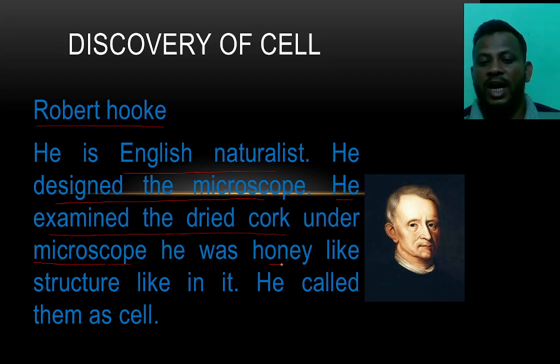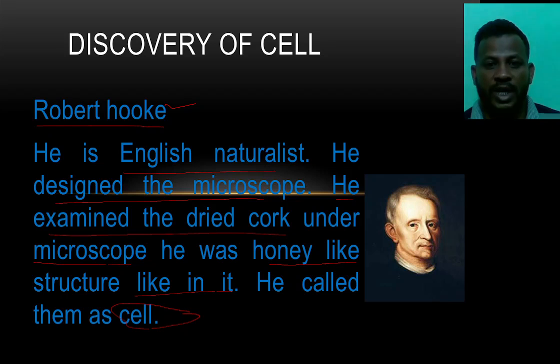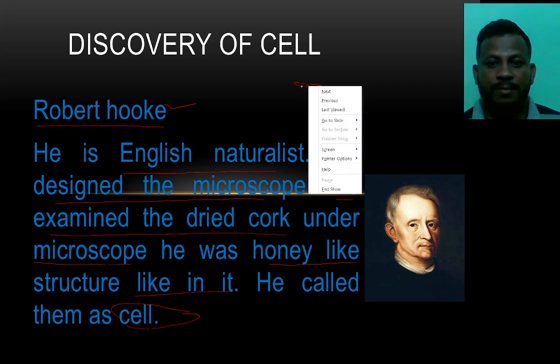He saw a honeycomb-like structure in it, hence he called them cells. It means the name cell was given by Robert Hooke. You have seen a honeycomb, okay? Like this, small holes are present continuously.